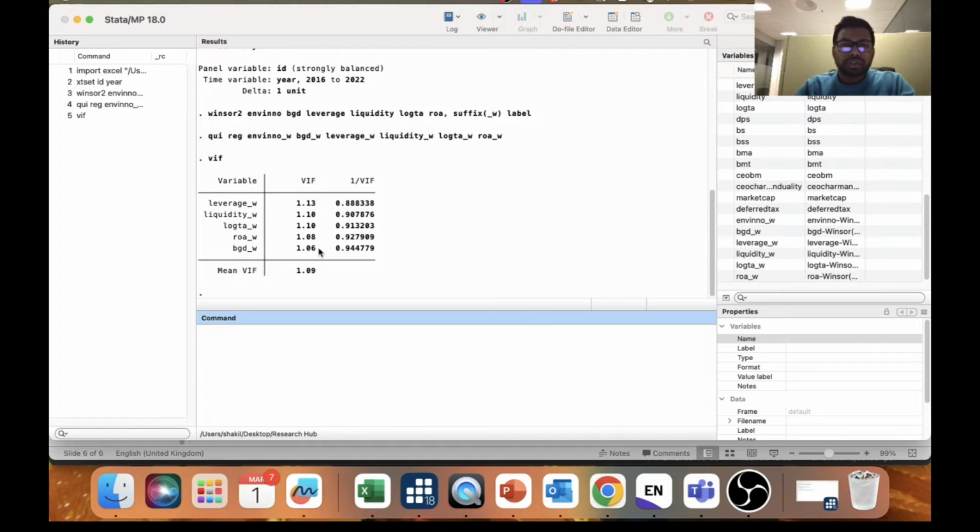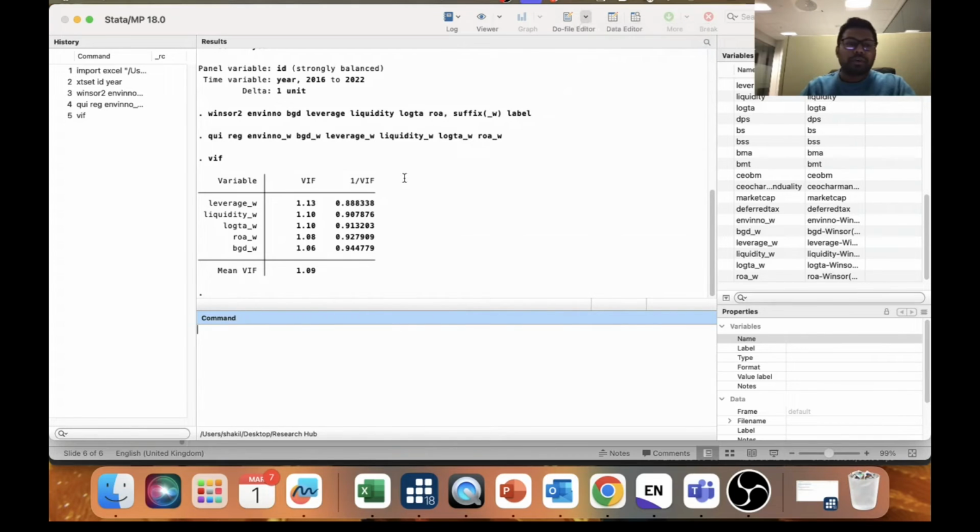So when the multicollinearity issue is done, then you can check for whether there's a heteroskedasticity problem. That means we have an error term, am I right? So whether your error term is homogeneous or heterogeneous, we need to check. Normally we expect that our error term will be homogeneous. We don't want our error term to be heterogeneous.